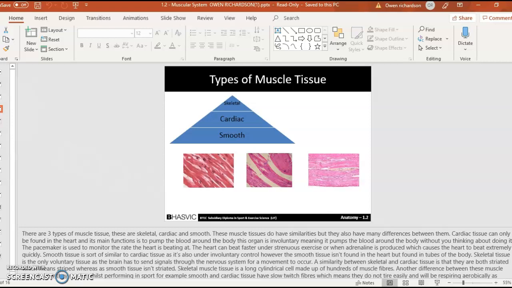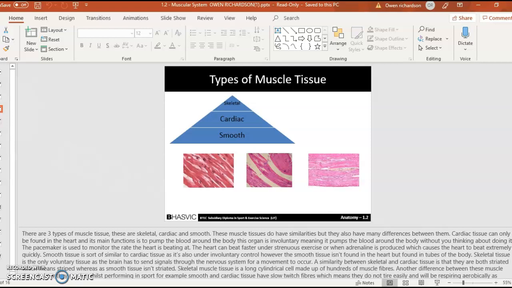The pacemaker is used to monitor the rate the heart is beating at. The heart can beat fast under strenuous exercise or when adrenaline is produced, which causes the heart to beat extremely fast. Smooth tissue is sort of similar to cardiac tissue, as it's also under involuntary control. However, the smooth tissue isn't found in the heart but found in the tubes of the body.